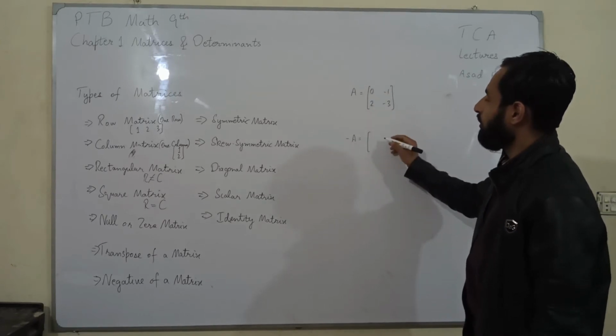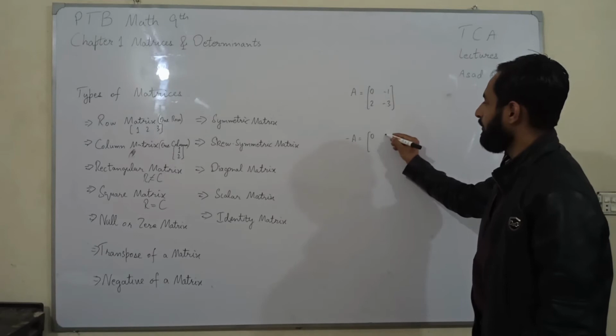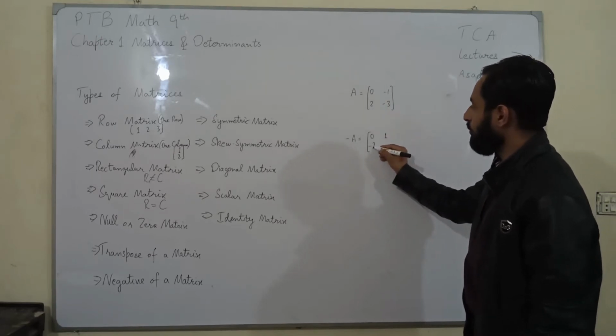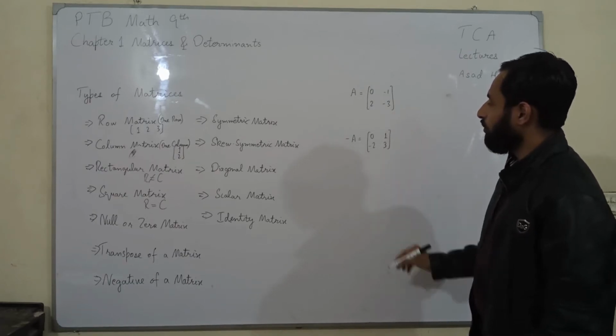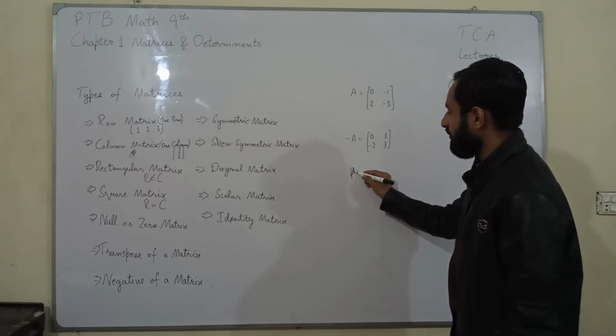For 0, the sign wouldn't change. For negative 1, it would become 1 positive. For 2, it would become negative 2. For negative 3, it would become positive 3. So we can find the negative of any matrix.